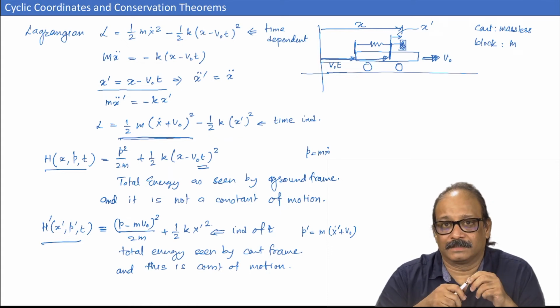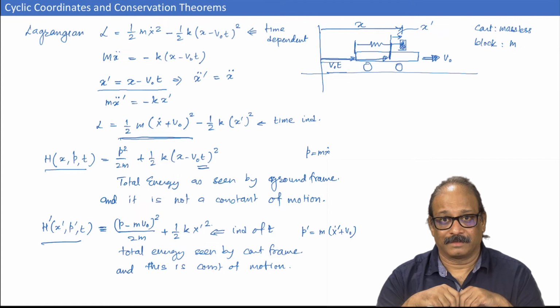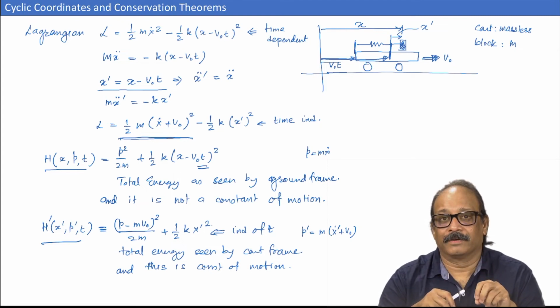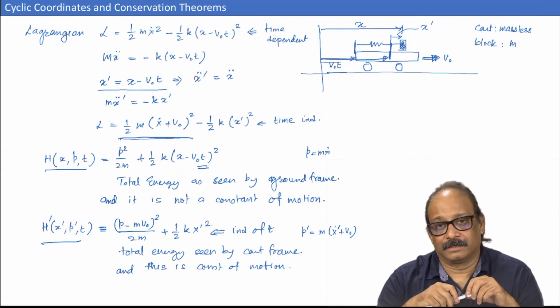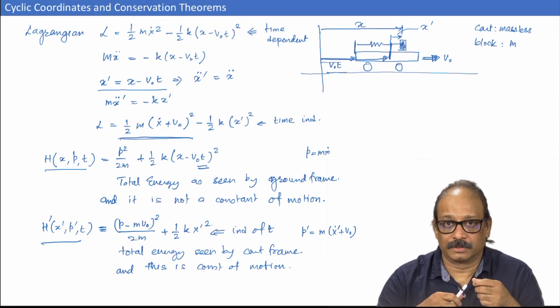So, computationally it does not make much sense, but when there are cyclic coordinates, then something nice happens, and we may be able to reduce the number of equations using the conserved quantities there. That I will discuss in the next section. This procedure is called Routh's procedure.